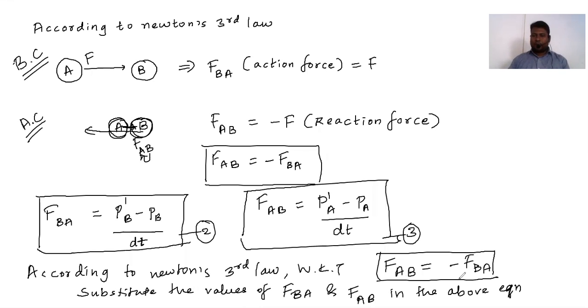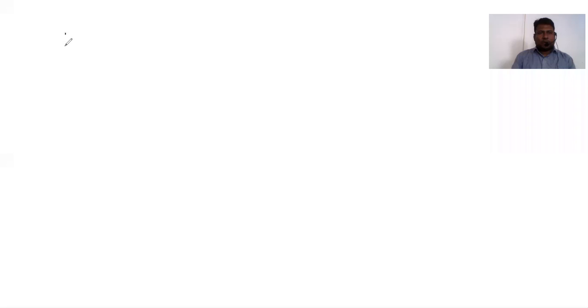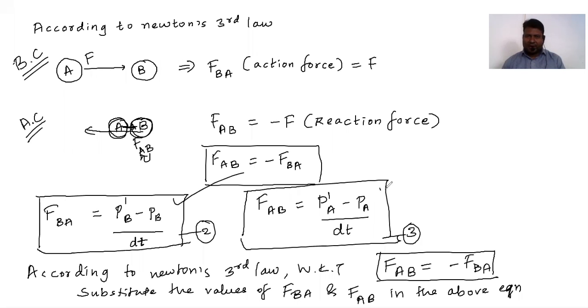Okay, I'm going to elaborate this in next page. Now listen. So हमने क्या लिखा था? ये इक्वेशन लिखा था FAB minus FBA. So you can substitute the values of these from equation 2 and equation 3. चलो.